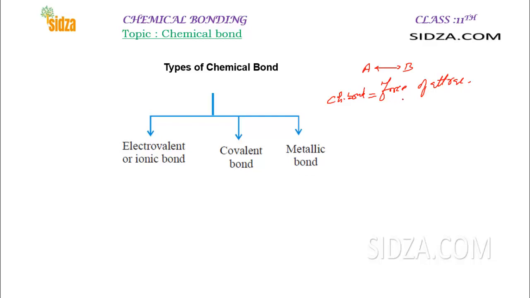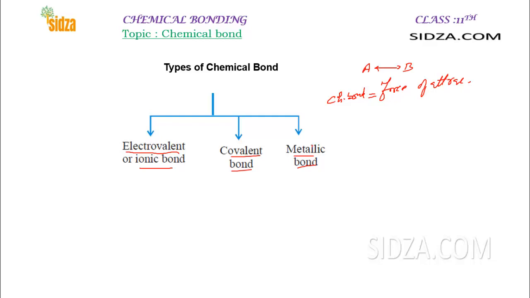But how is this force of attraction developed between the two atoms in a molecule? Based on that we have different types of bonds: the ionic bond, also called the electrovalent bond, the covalent bond, and the metallic bond.